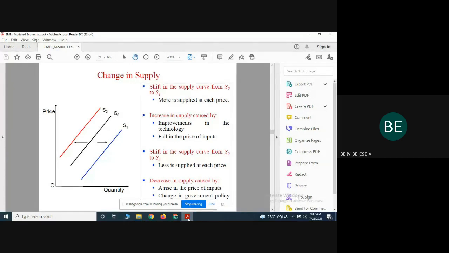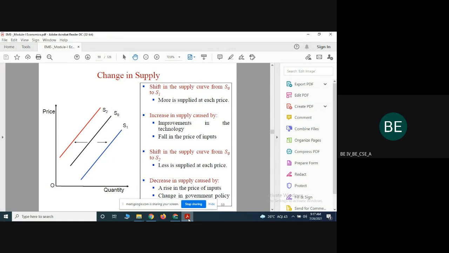Next, they talk about a different supply and demonstrate what happens. Suppose the initial curve is S0 and the curve moves from S0 to S1. More is supplied at each point.